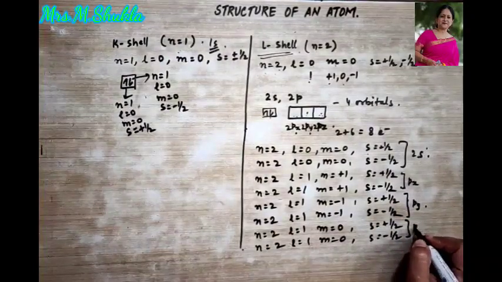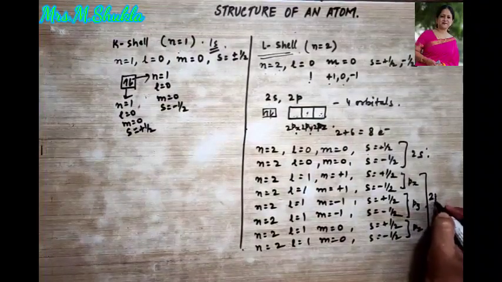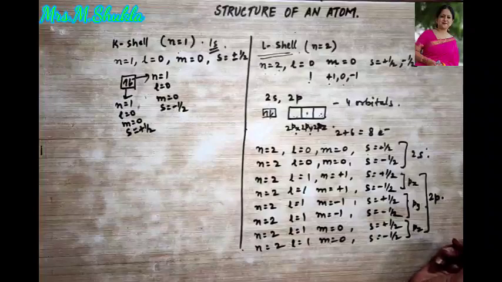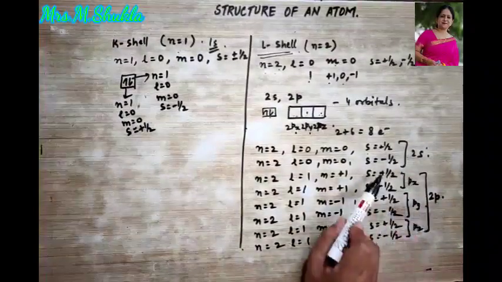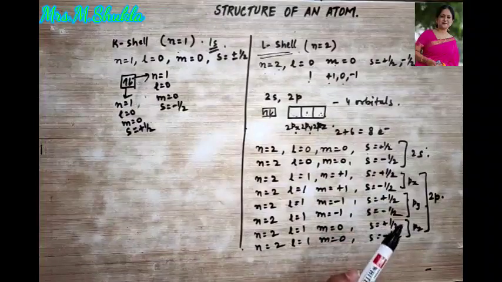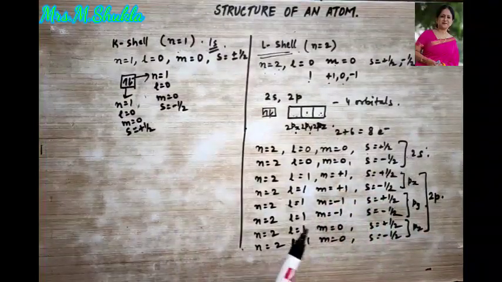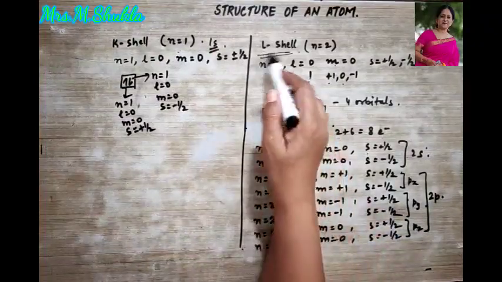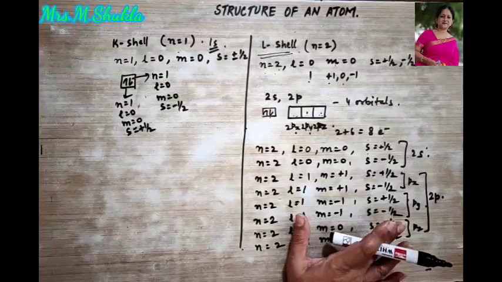This is for pz and this is in total for which subshell? 2p subshell. So 2s, 2 electrons and 2p, 2, 2, 4, 5, 6. So what have I written here? 2 plus 6, 8 electrons in total can be accommodated in the L shell. I hope this is very clear to you.